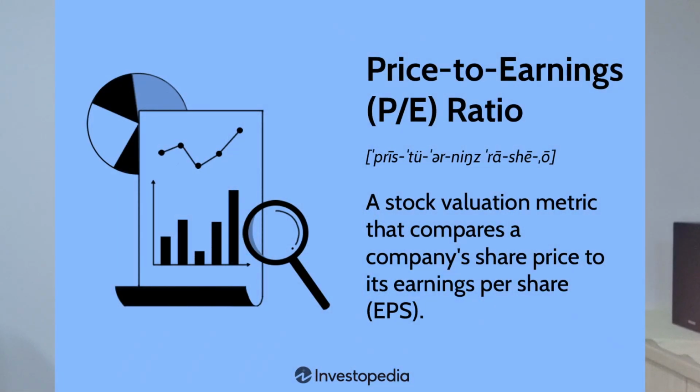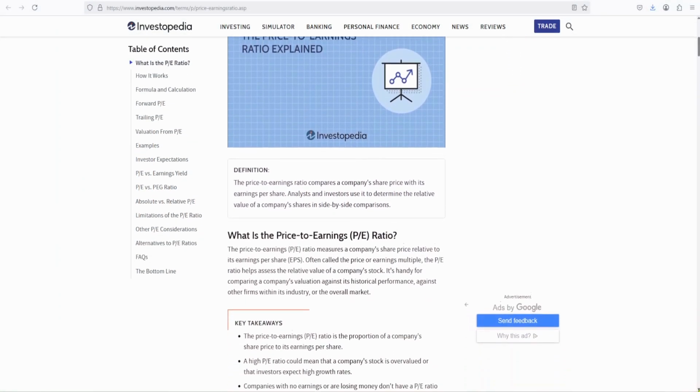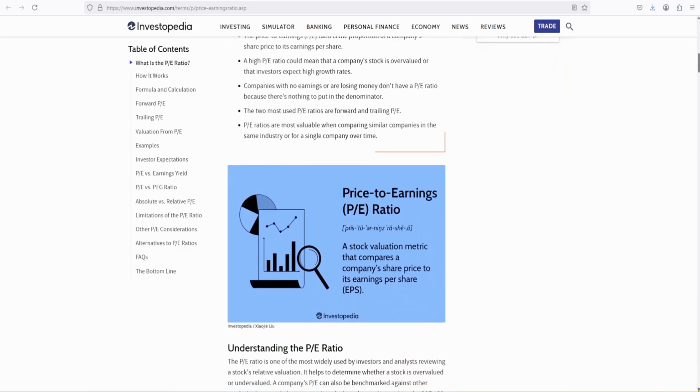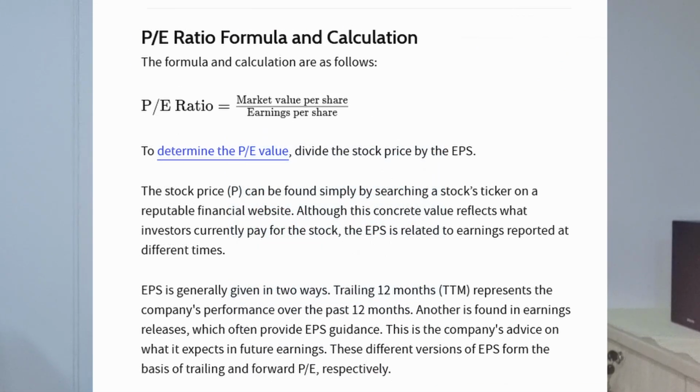So I will first explain a few terms. There are many terms to analyze any stock. First, most important, which you have heard also, price to earning ratio. So what is price to earning ratio? Price to earning ratio is basically the price of a stock, or in case of an index, the price of the index, divided by earning per share. Right, guys? So now what is earning per share?